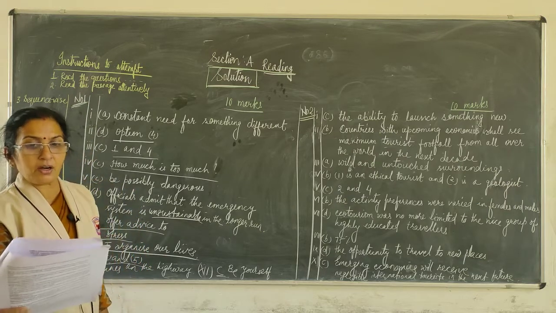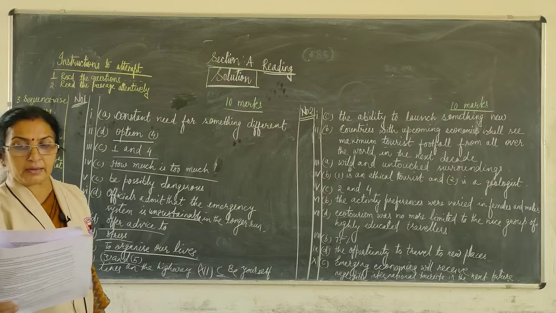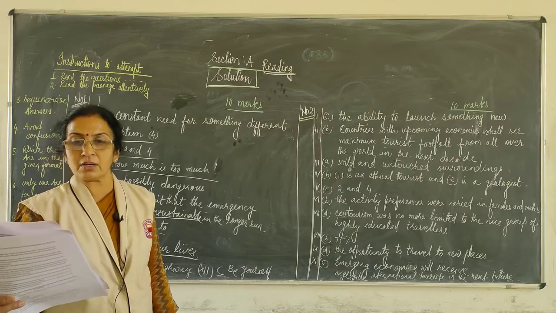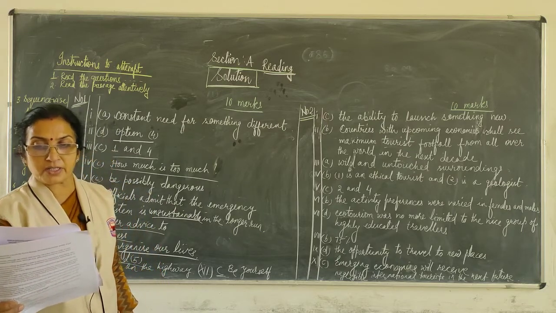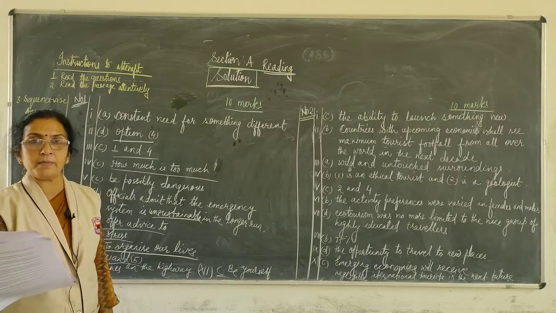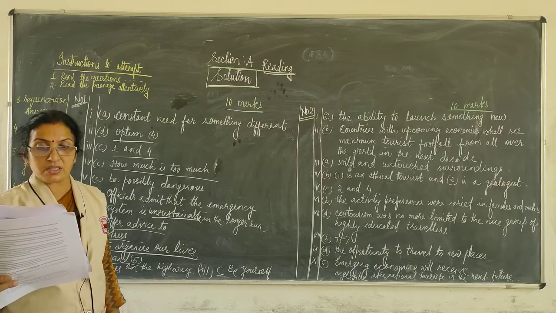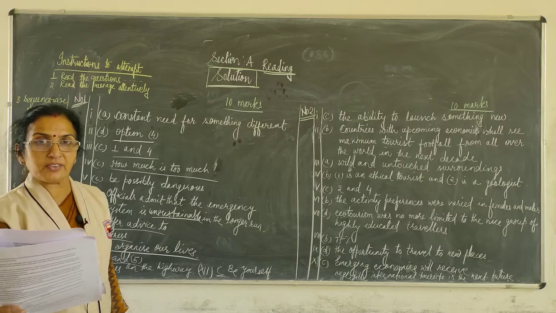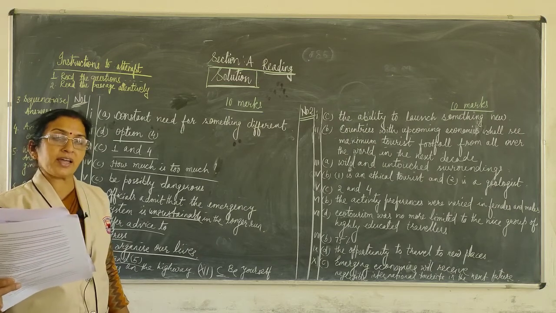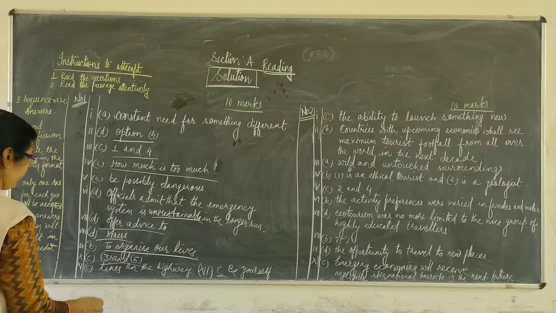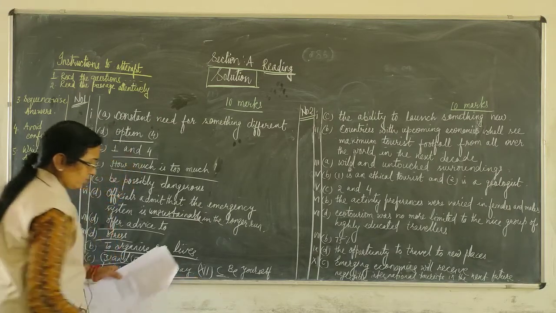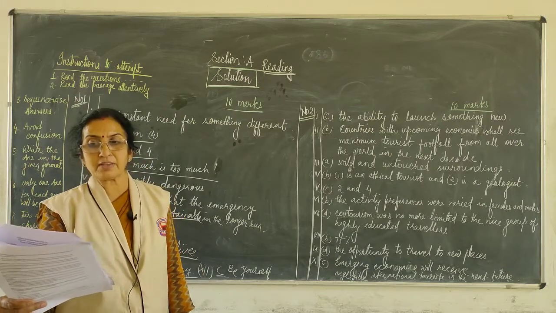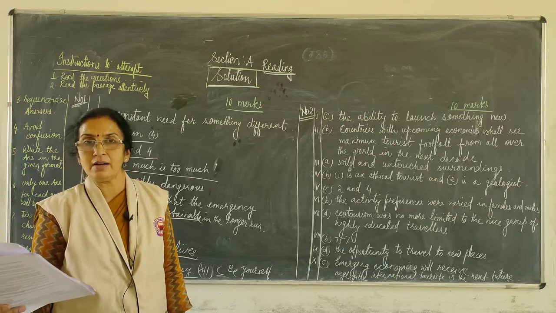Question number 11. The author explains the importance of discipline and boundaries, limitations he discussed about. The author explains the importance of discipline and boundaries in our lives using the example of road accidents, traffic rules, lines on the highway, or safe driving. Clearly it was given in the passage using the example of lines on the highway. Option C is correct, lines on the highway. This example the author brought to explain the importance of discipline and boundaries in our lives.